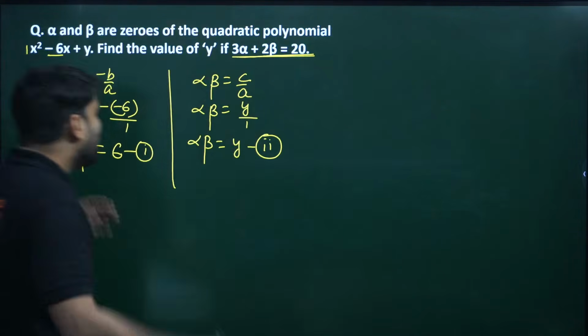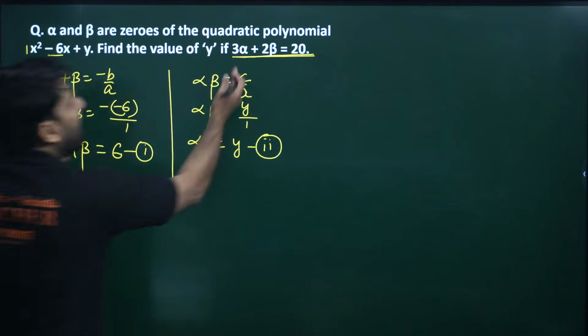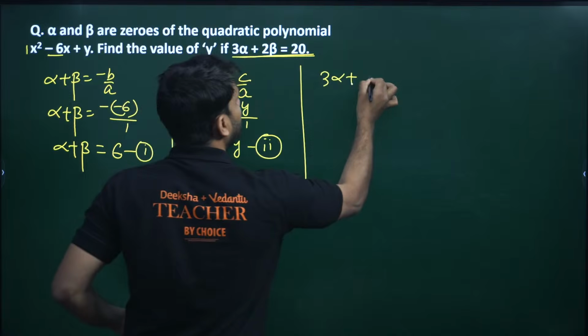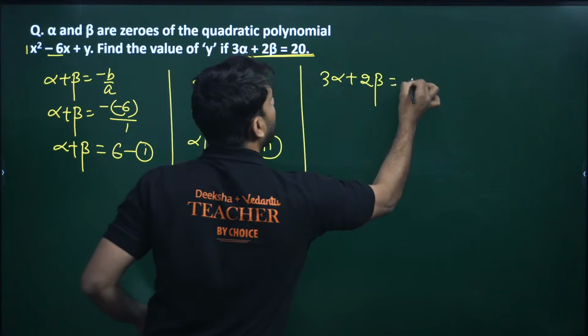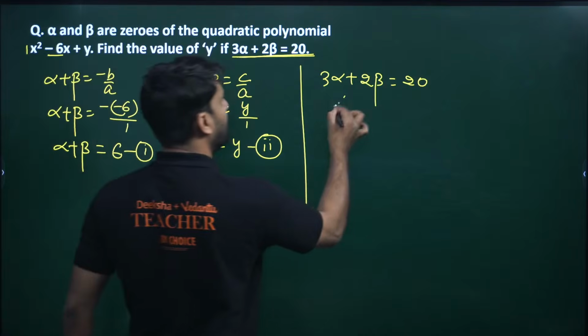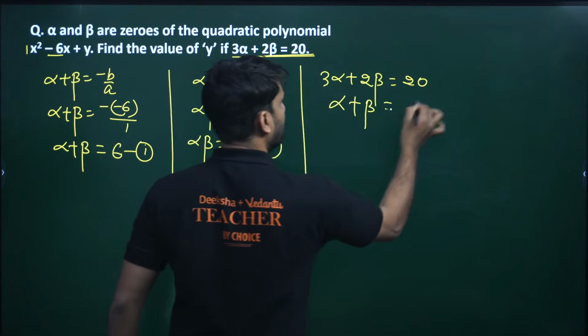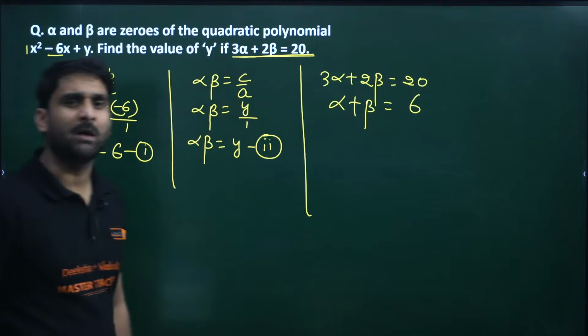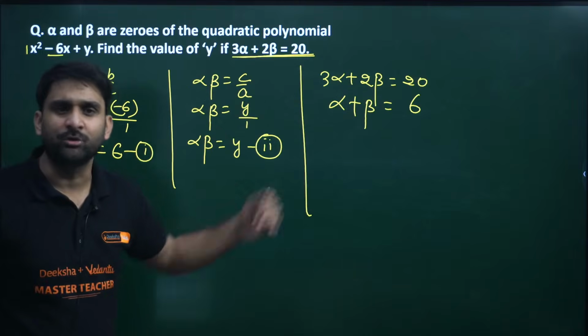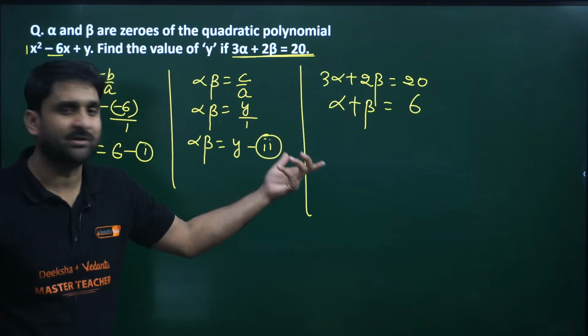Very easy, there is nothing to it, my dear. We have 3 alpha plus 2 beta equals 20, and alpha plus beta equals 6. We have one more equation. Come on, my dear. Apply any elimination method or substitution method. Yes, you can apply any method.